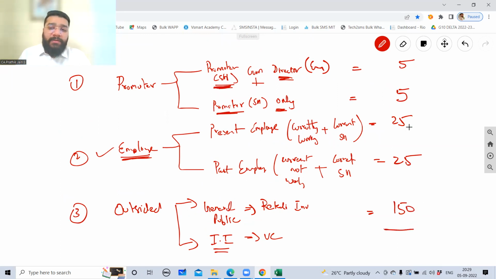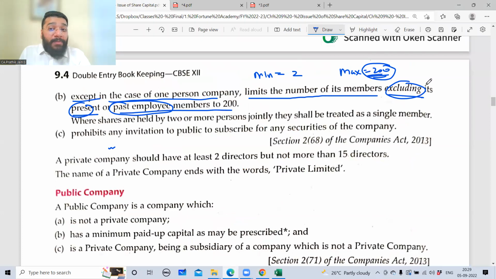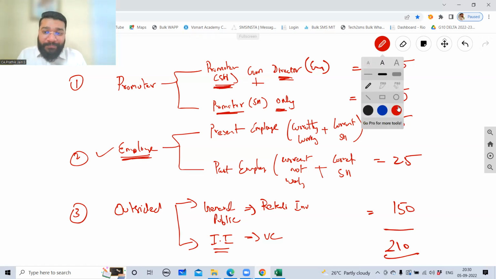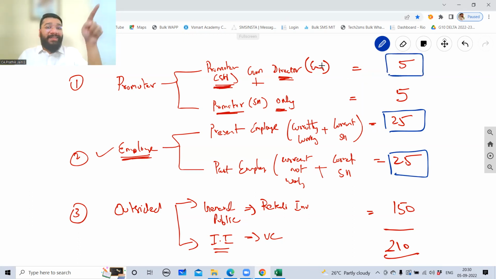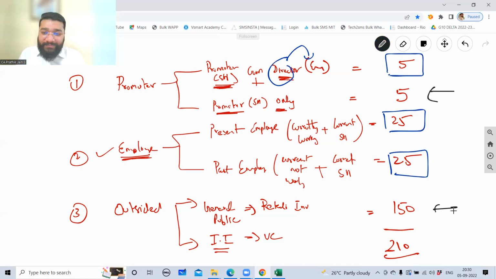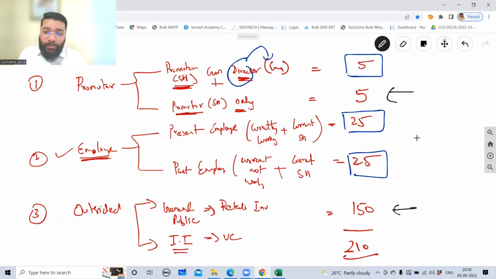What is the total now? Please can you tell me the total? 150, 200, 210. 210. The maximum limit is what? 200. They are at 210. Have they violated or not violated? You are saying the limit is maximum 200 excluding present and past employees. So in this 210, I'm supposed to exclude whom? Present and past employees, and also this, because a director is also an employee. So these boxes I need to exclude. Now count and tell me how many people there are. 155. So these put together is 155.